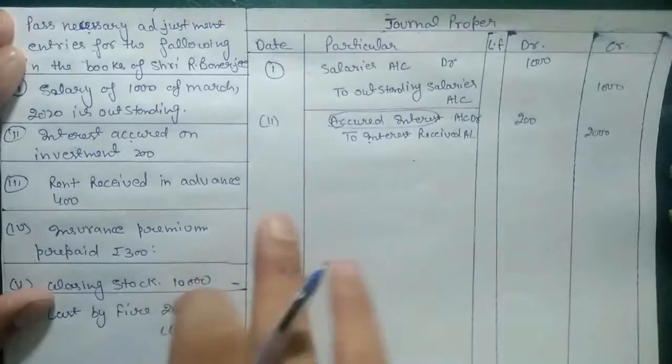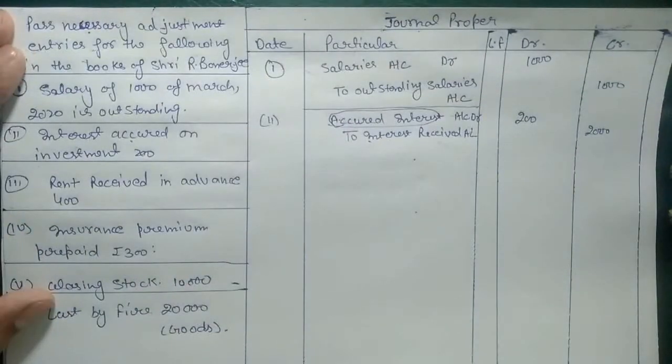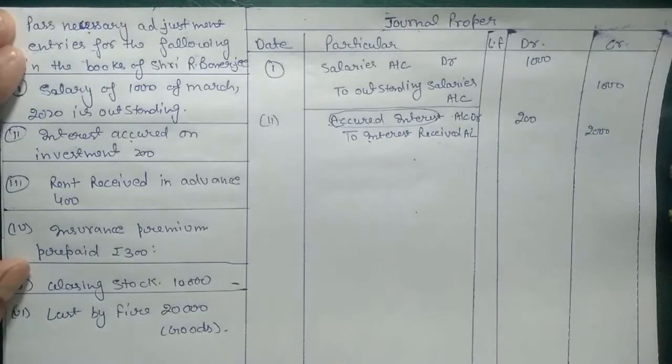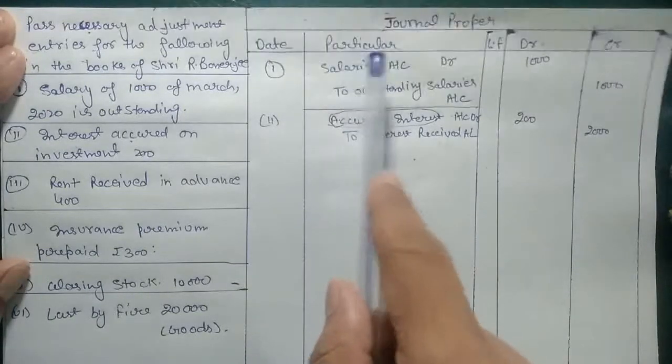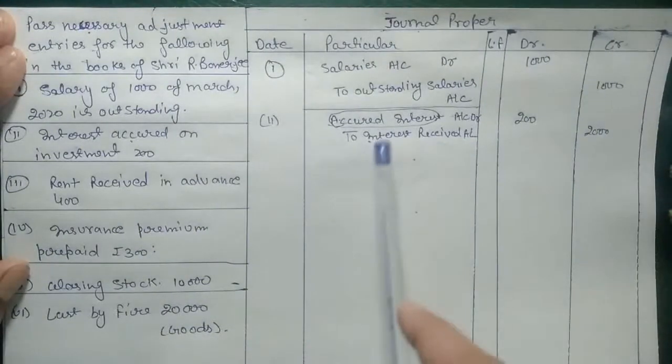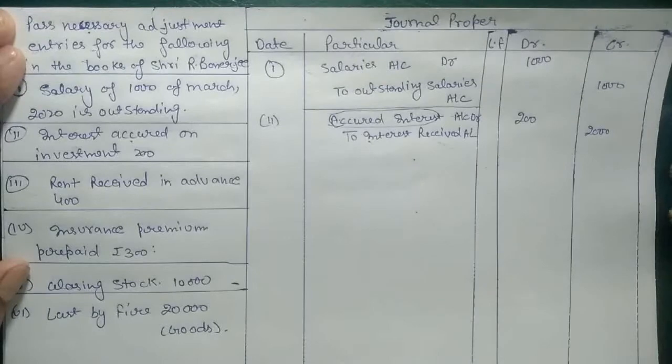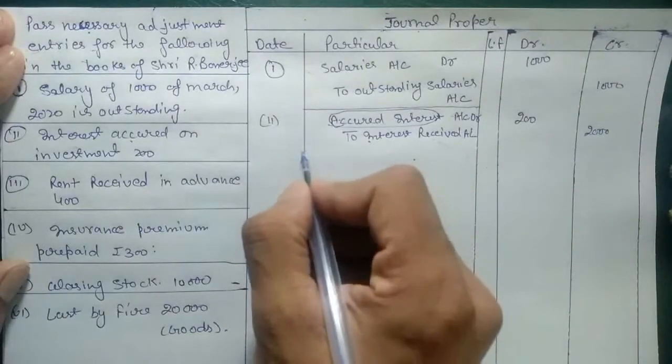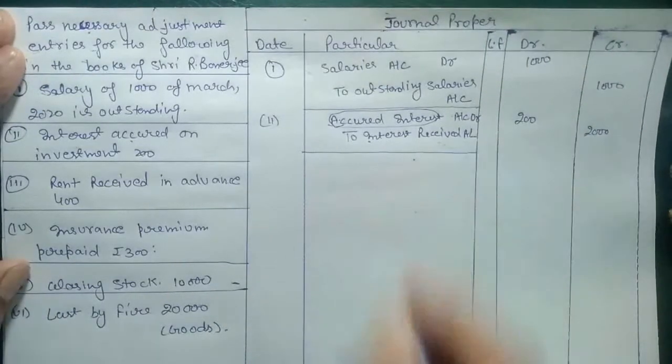But in this case, we do not receive that interest, and this is an income for us. This is outstanding income. It is an outstanding expense because we need to pay that, and it is an outstanding income because we need to receive that one. Now we need to close this entry by putting a line.